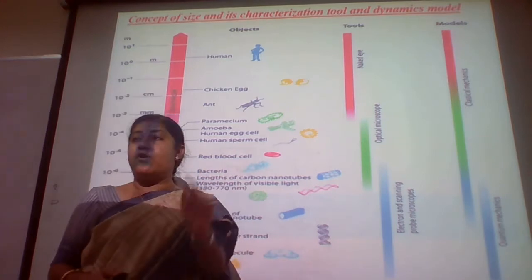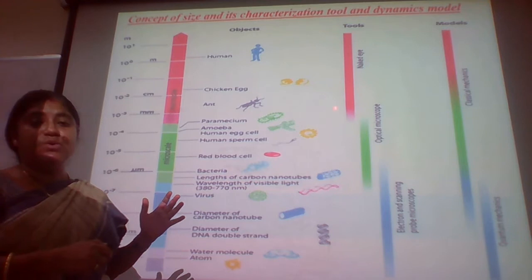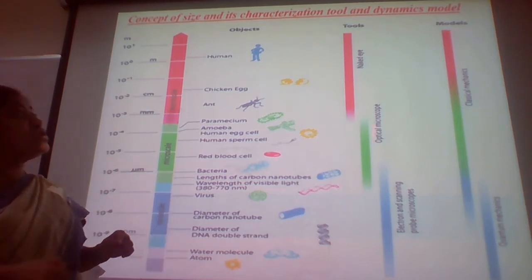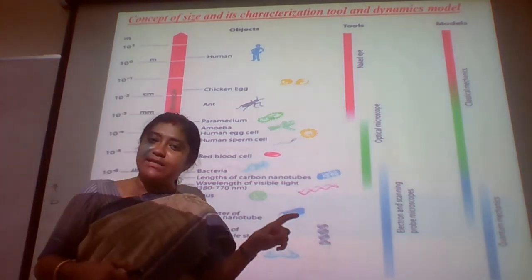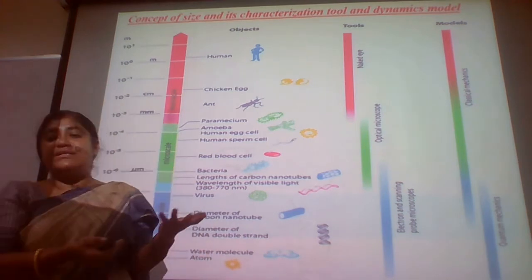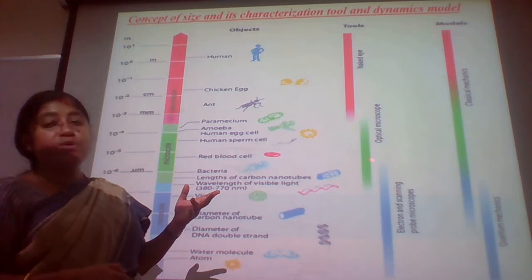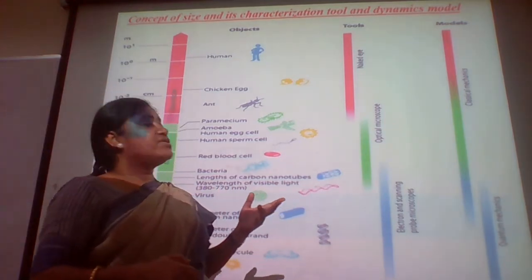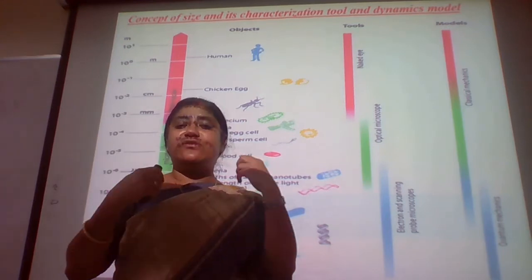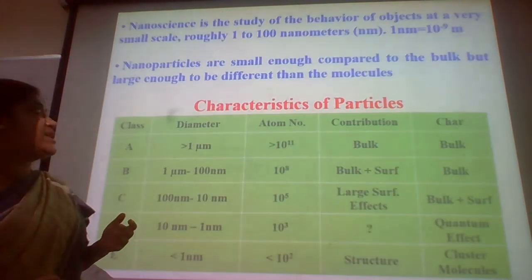So it is very important that this chart itself explains the concepts of the dimensions, and the tools or the characterization techniques. It is not that we can only synthesize the nanoparticles, or that we cannot diagnose them. So you can see the tools that we are using here and also the models which can be used to make the theoretical calculations, to understand the dynamics of these materials.